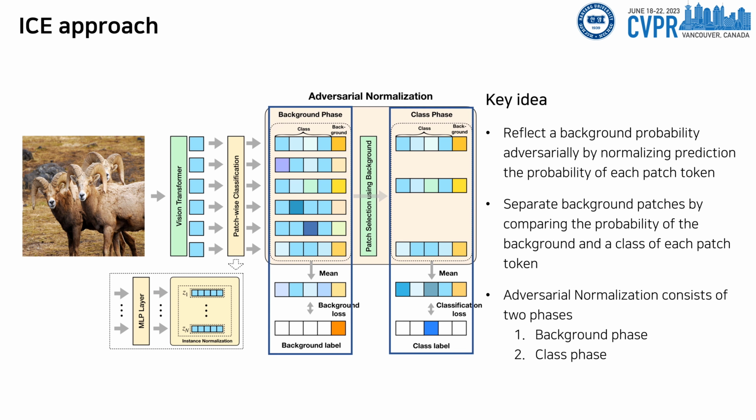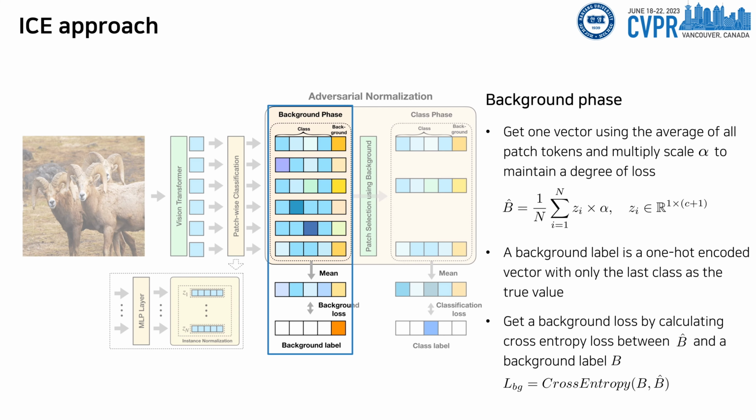We reflect the background probability of all patch tokens adversarially by normalizing the prediction probability of each patch token. We separate background patches by comparing the probability of background and a class of each patch token. Adversarial normalization consists of two phases, the background phase and the class phase. For the background phase, we get one vector using the average of all patch tokens and multiply scale alpha to maintain a degree of loss. A background label is a one-hot encoded vector with only the last class as a true value. We can get a background loss by calculating a cross-entropy loss between B head and the background label.